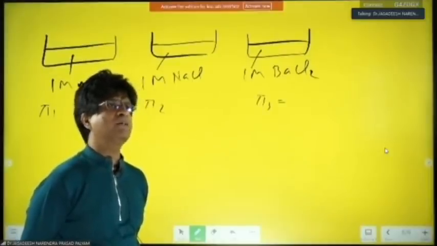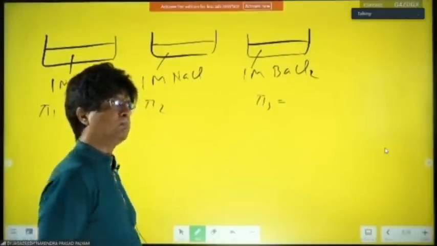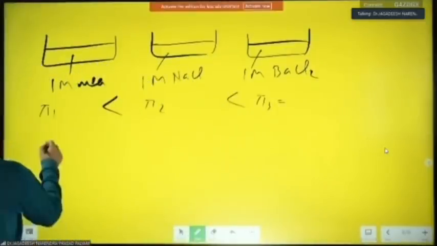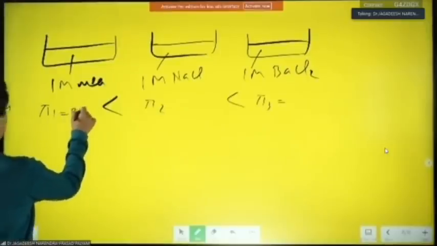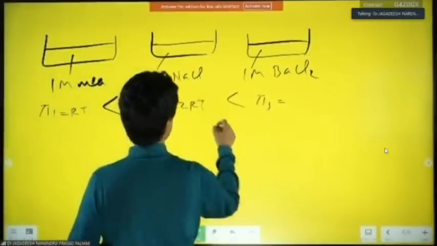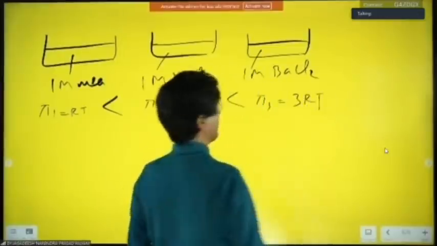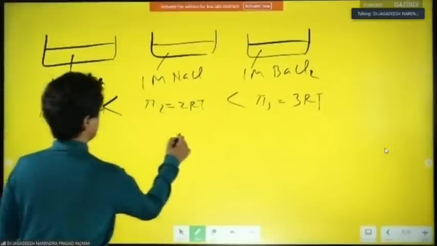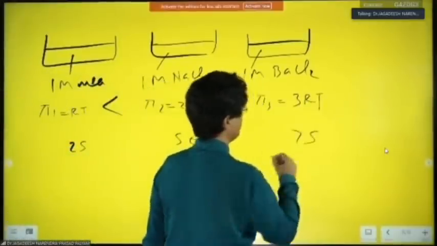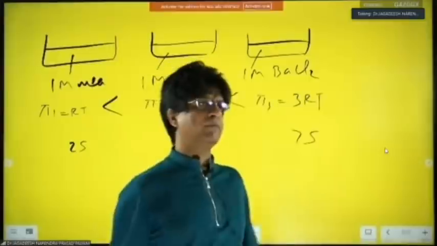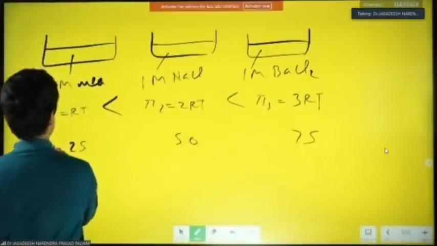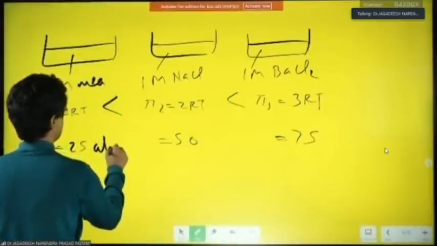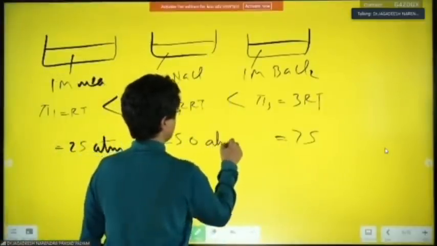No, I'm saying find out the value. अच्छा, RT खेल रहे हो, 25 कर लो यार. हाँ, no doubt this will be more, but I'm asking values. This pi 1 will be equal to RT, I believe. This will be equal to 2 RT. Yes or no? It will be equal to 3 RT because the i value will be 3. If you look over there, this will be almost 25. This will be 50 and this will be 75. Because RT you are taking 25 in that case, na? These are going to be values 25, 50 and 75. The unit will be ATM. बच्चों, ध्यान से करो. The unit will be ATM.